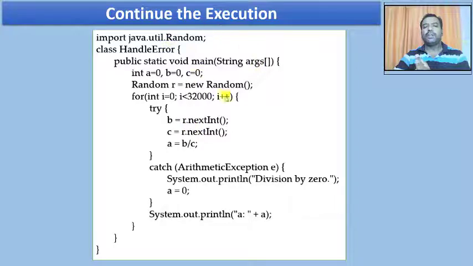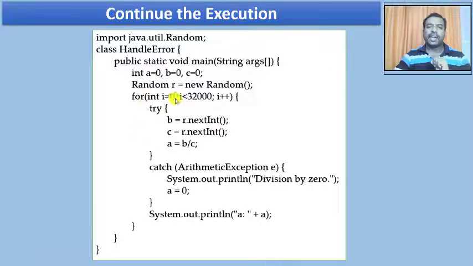By default it is going to have 1000, but we'll keep it simple, starting from 0 to 100. So when I say r.nextInt, it can give any random number starting from 0 to 100, for example.